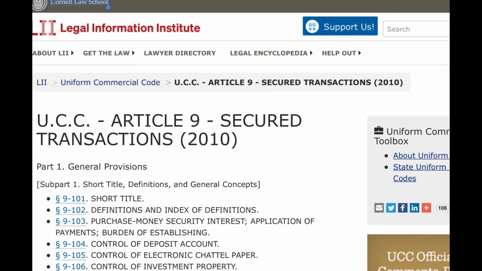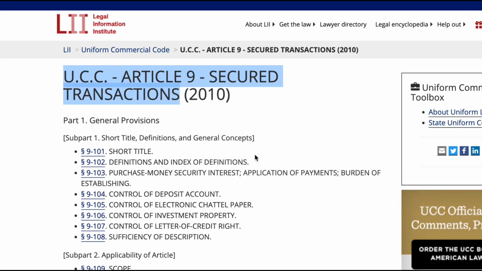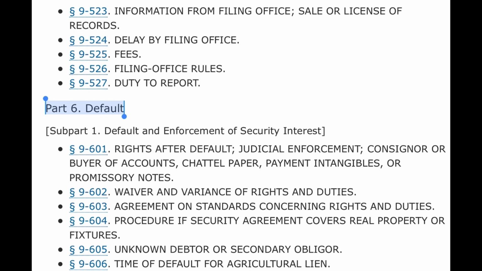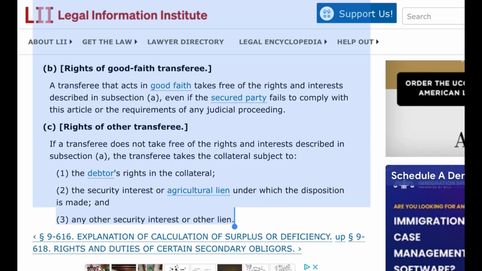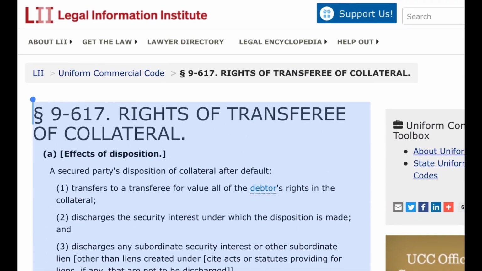Cornell Law School. U.C.C. Article 9. Secured Transactions. Part 6. Default. Subpart 1. Default and Enforcement of Security Interest. Paragraph 9-617. Rights of transferee of collateral. A. Effects of disposition. A secured party's disposition of collateral after default